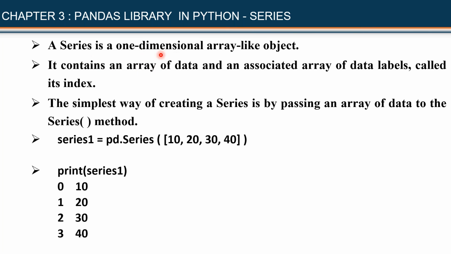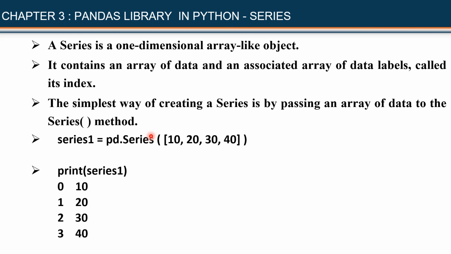What is it? It is also a one-dimensional array, but a special type of one-dimensional array. Let us look at this example. I am writing 4 values, 10, 20, 30, 40, within square brackets. That means it is a list. Now I pass this list to the function series. It is available in the pandas library, that's why I'm writing pd.